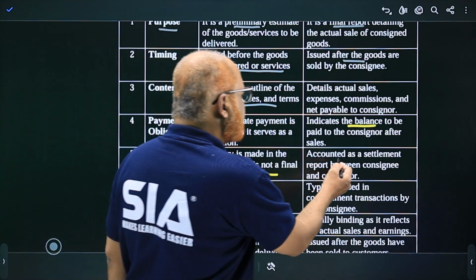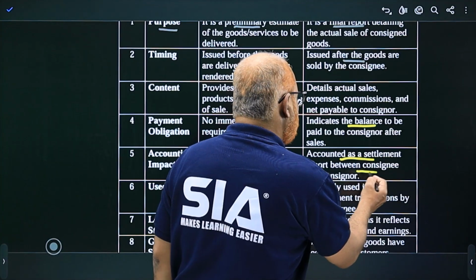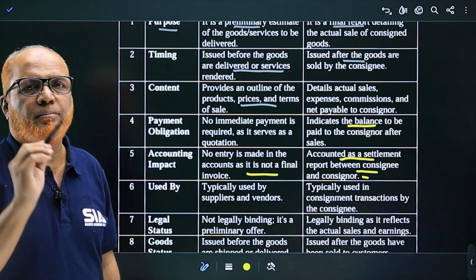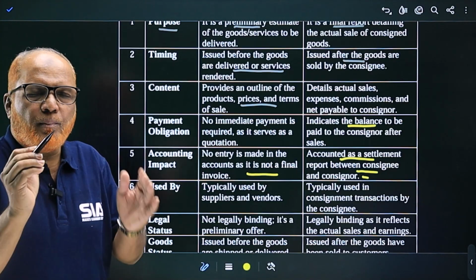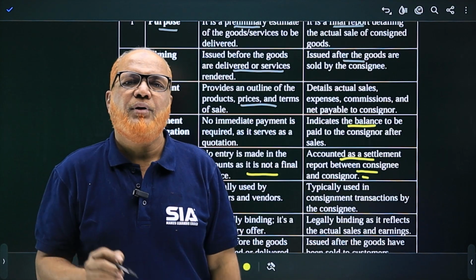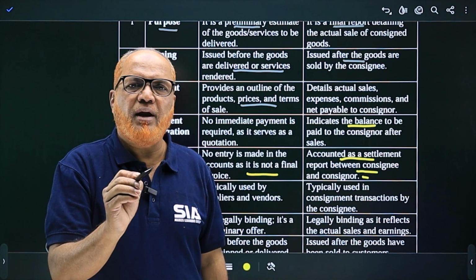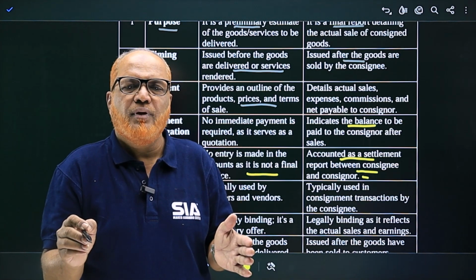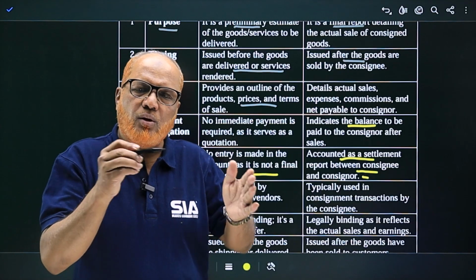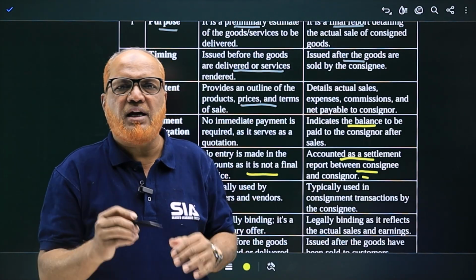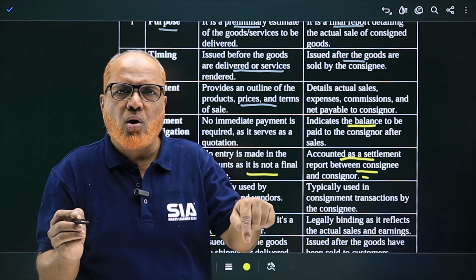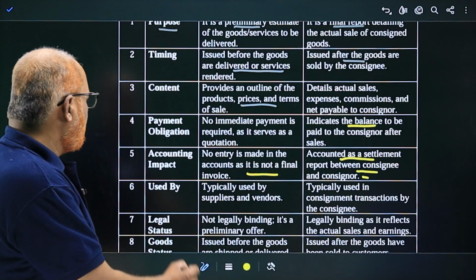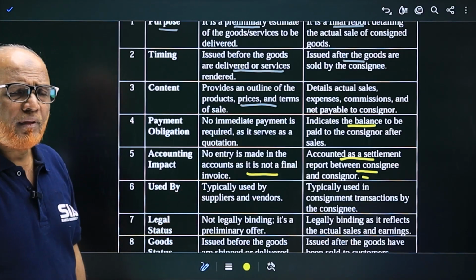But account sales is a settlement report between the consignee and consignor. Account sales is a final report. So by using this account sales, all the entries will be made by the consignor in the books of accounts. In the consignment account, goods sent on consignment account, consignee account, all transactions are recorded on the basis of account sales.